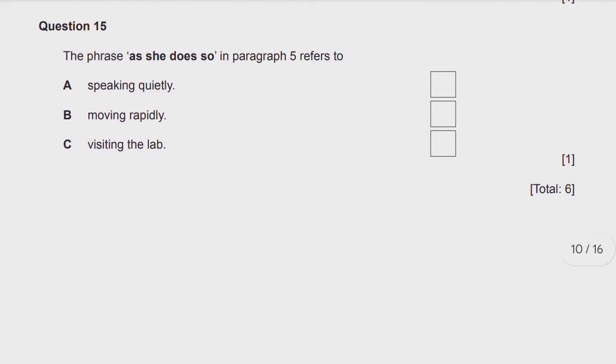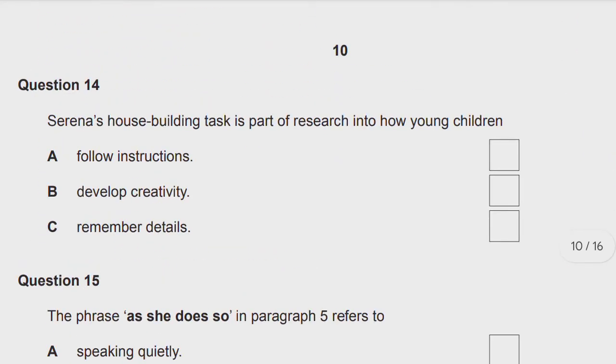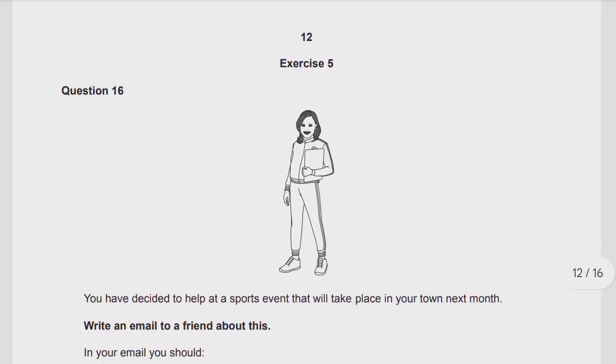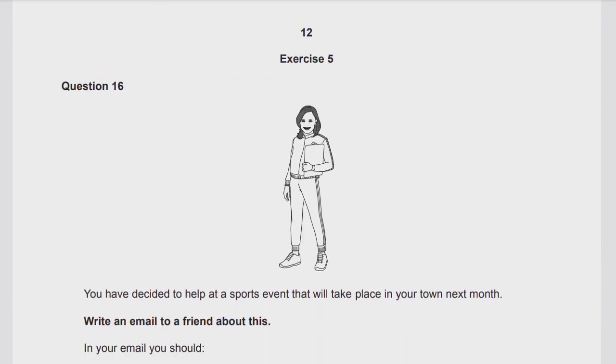So total 30 marks are done in these 4 types of exercises: MCQs, completing notes, giving short answers or something like that, matching the information. Okay, now in the next 2 exercises you will have writing questions.